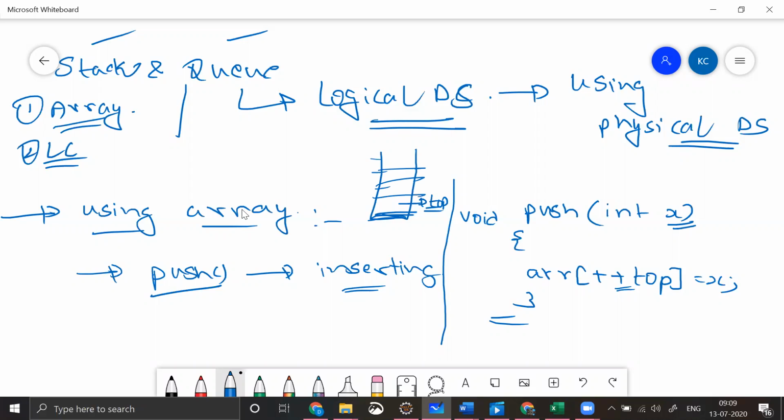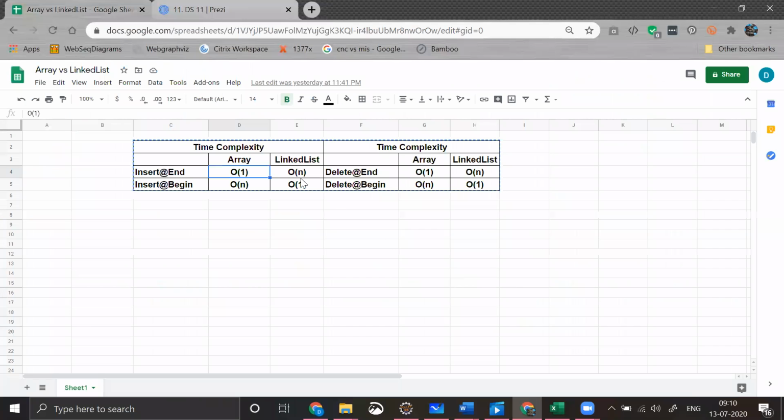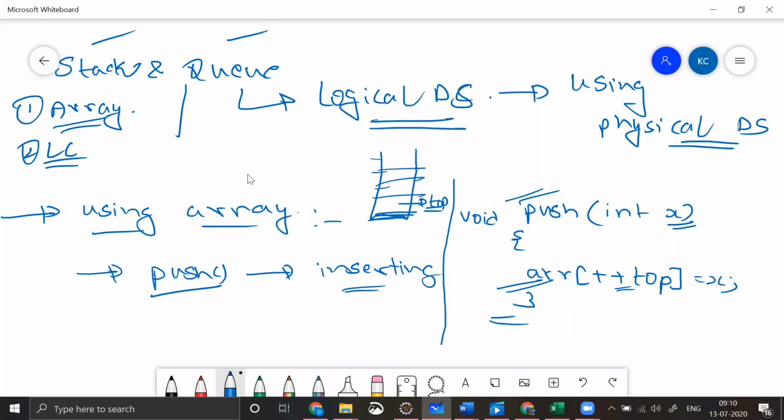And with this simple single line of code, it will be sufficient for me to implement a push method. So what will be the time complexity for this? I told you, when you're trying to insert something at end and you're using an array, the time complexity will become order of 1. What will be the space complexity?